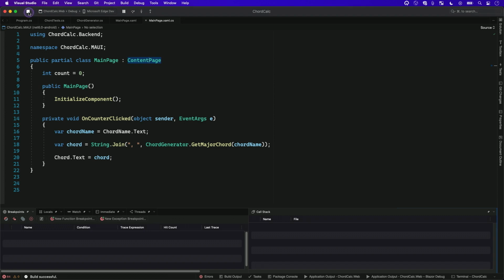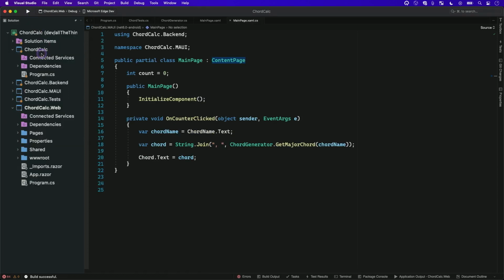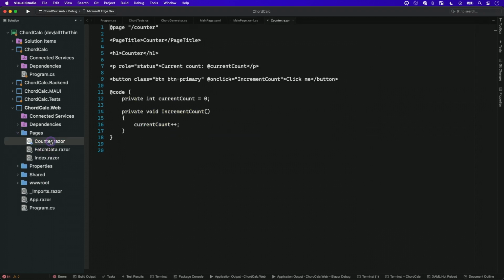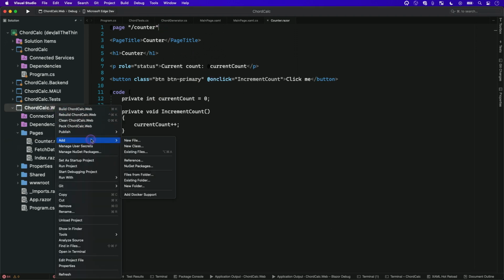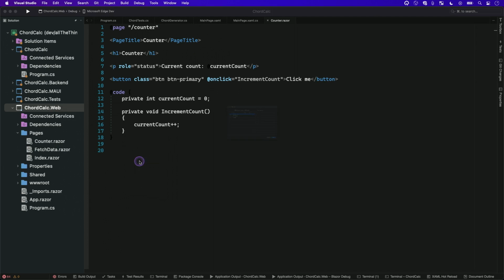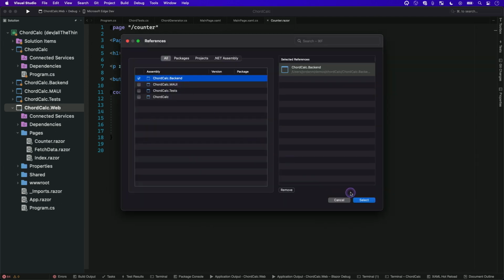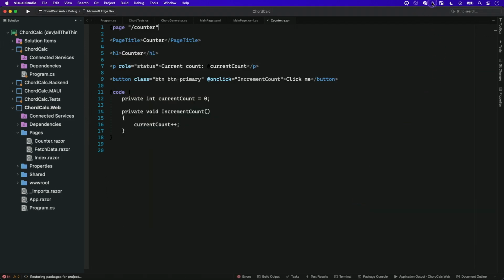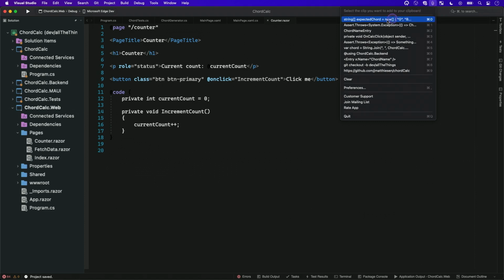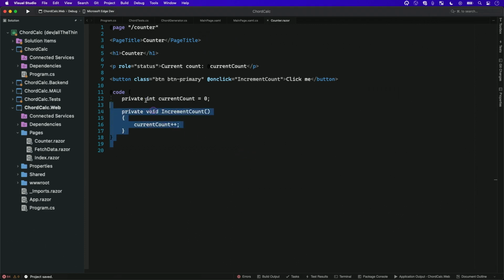So I'll click stop and come back here. I think the one I wanted to be in is, I'm just going to take that counter page and change it up a little bit. First thing though, I keep forgetting this, but I need to add a reference again to my backend project, and then we'll just call in there from there. This time, instead of boring you with me writing out the code, I'm just going to take a copy from here.